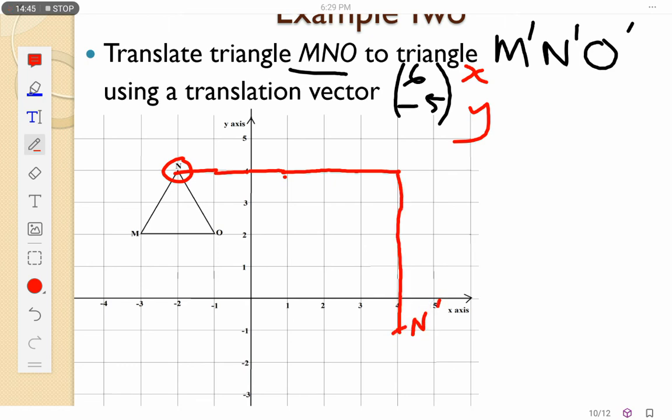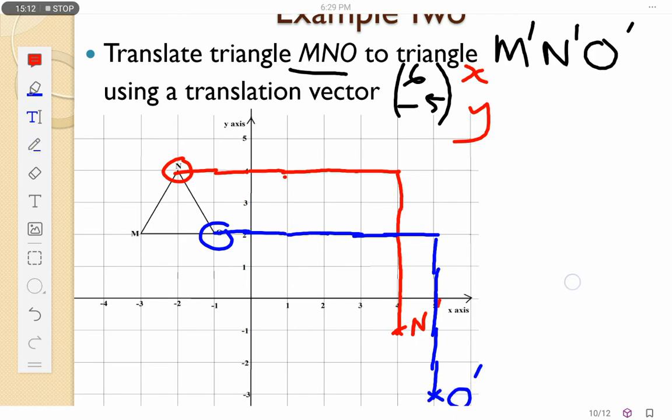I can mark it. Then I go on to the next point, O. I move from point O 6 units: 1, 2, 3, 4, 5, 6. Then I go down 1, 2, 3, 4, 5. So my point O dash is now there.